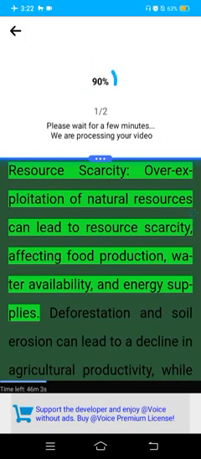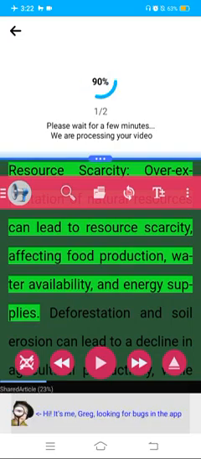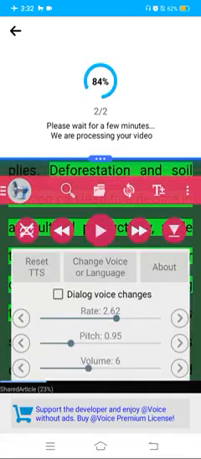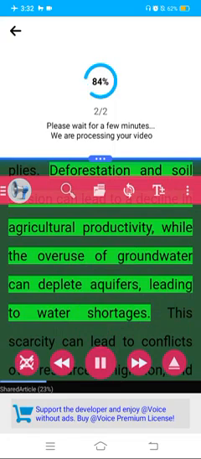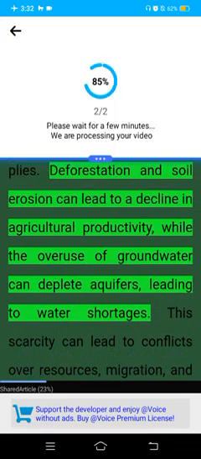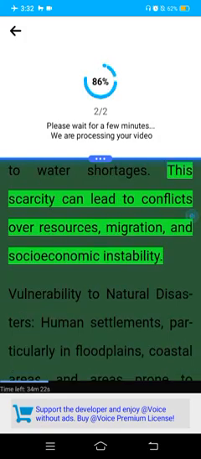Resource scarcity. Overexploitation of natural resources can lead to resource scarcity, affecting food production, water availability, and energy supplies. Deforestation and soil erosion can lead to a decline in agricultural productivity, while the overuse of groundwater can deplete aquifers, leading to water shortages. This scarcity can lead to conflicts over resources, migration, and socioeconomic instability.